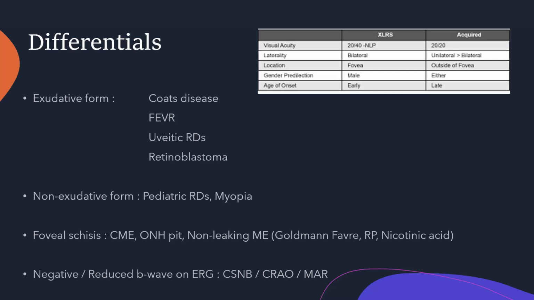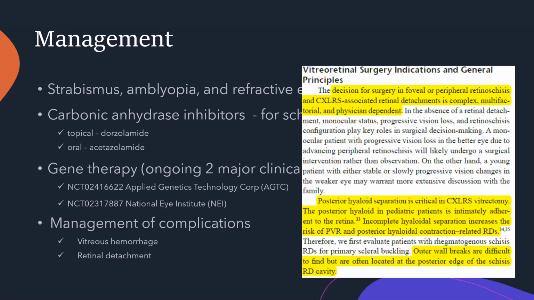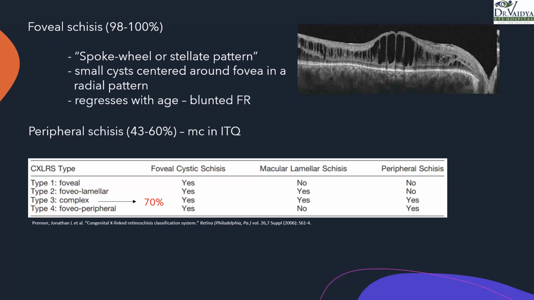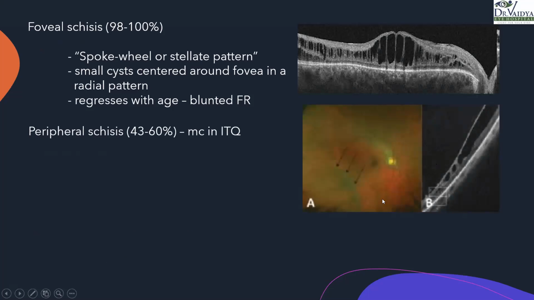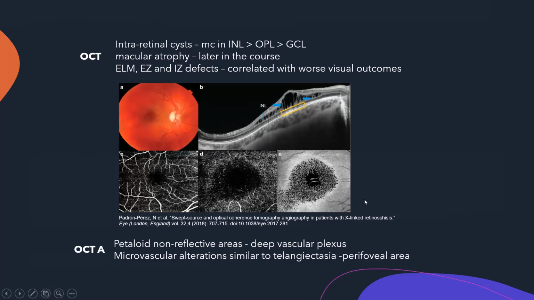Cystic spaces will usually not be seen in case of a retinal detachment. Okay, foveal spaces we're not talking about. If there is a peripheral picture like this, I hope you get something out of it. If there's a picture like this, how do I know this is not an RD? Why can't this be an RD? Why am I saying this is retinoschisis? This is a picture, but when you're clinically seeing it, how do you say that that's not an RD?